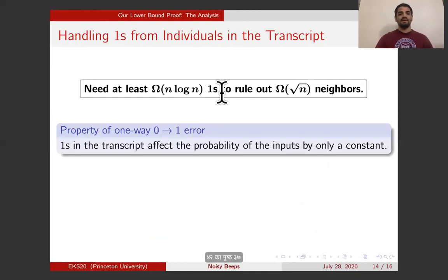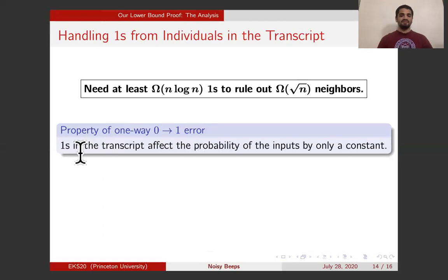Why is that? Again, I'll use the property of one-way error, but this time I'll use a different property. In the 0 case, I use the fact that the zeros are too sharp. They make some inputs just impossible to happen. Here I will use that the one rounds are too weak, and they only affect the probability of inputs by a constant.